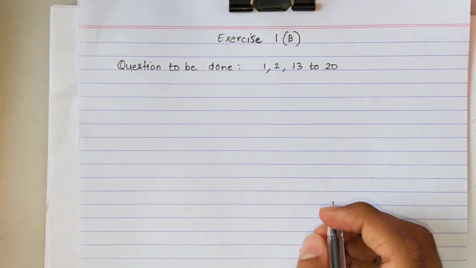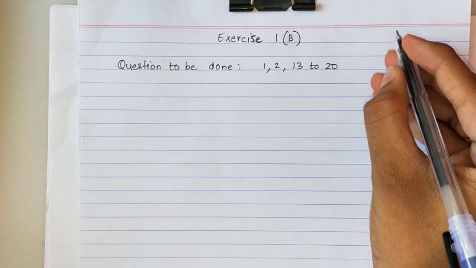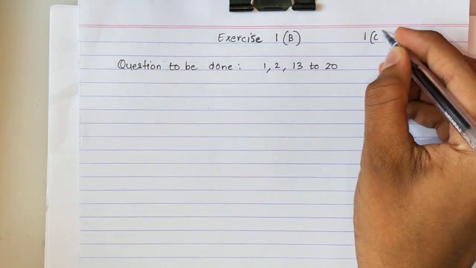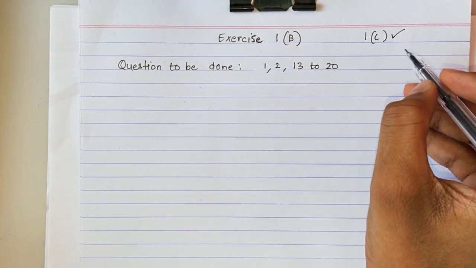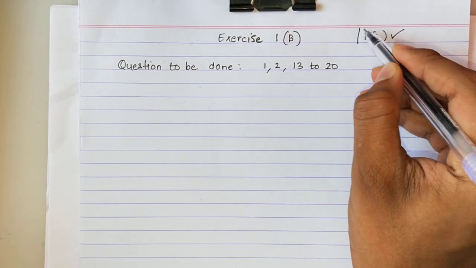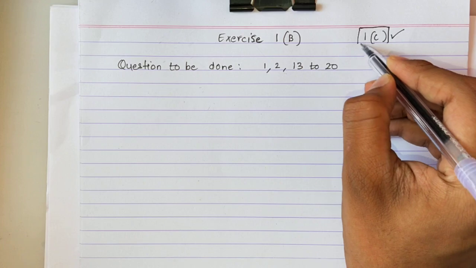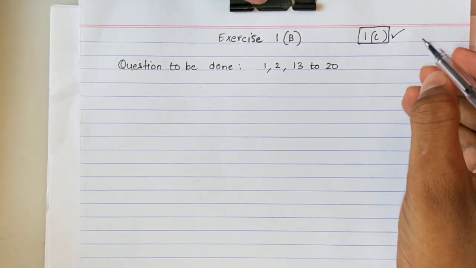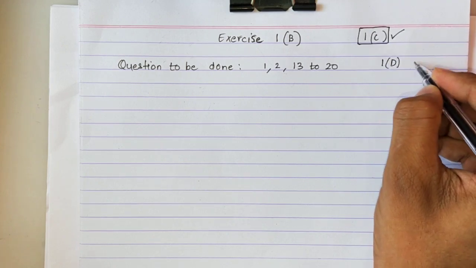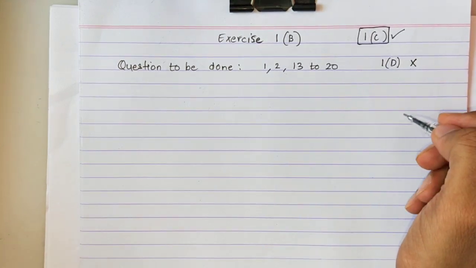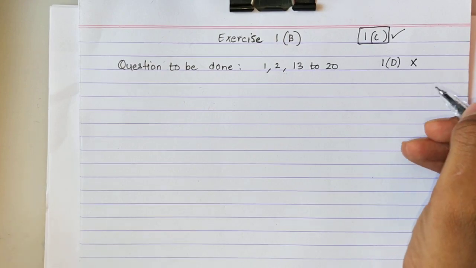Hello students, in the last video we completed exercise 1C. We completed 1C and I had told you that 1C was the most important exercise, so I started with that. Now exercise 1D will get omitted. Do not worry at all, it will get omitted.